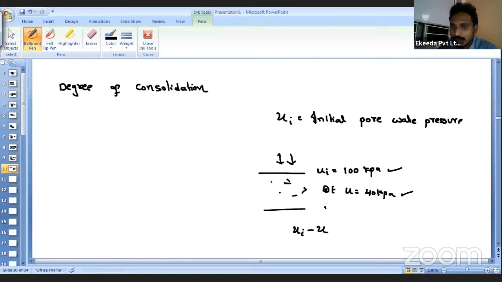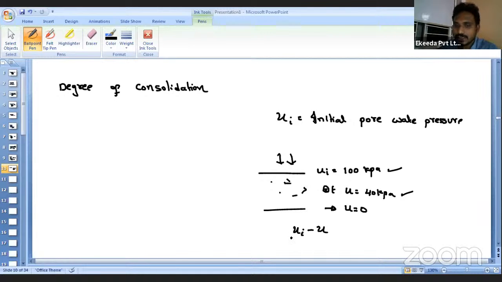So if you want to say that your consolidation is completed, then what will be your pore water pressure? That should be equal to 0. So whatever the initial pore water pressure, if that is expelled, if that is released completely, then we can say that your degree of consolidation has happened completely.